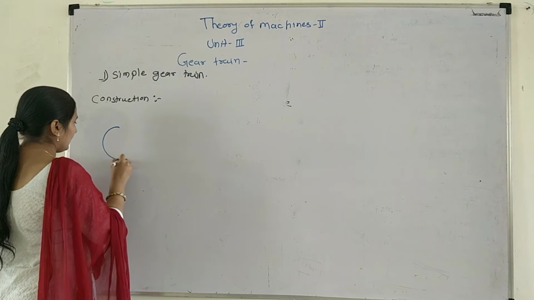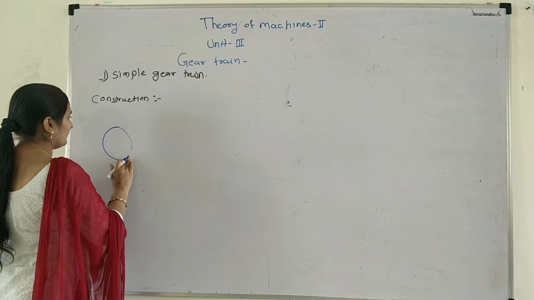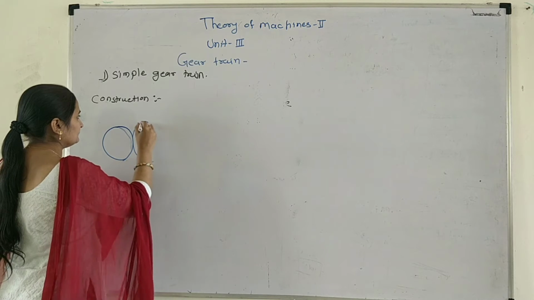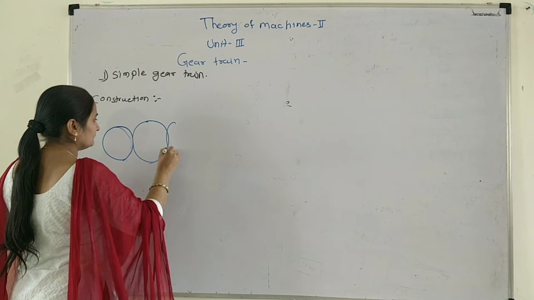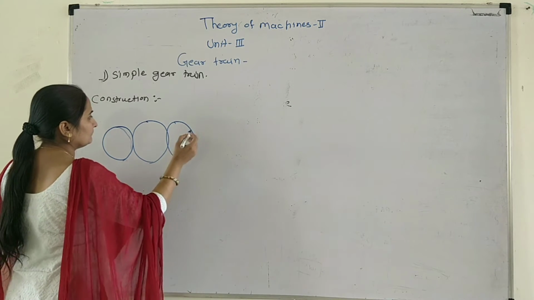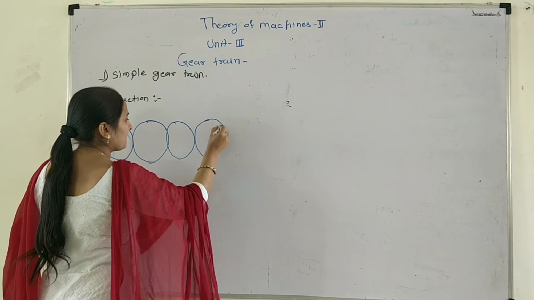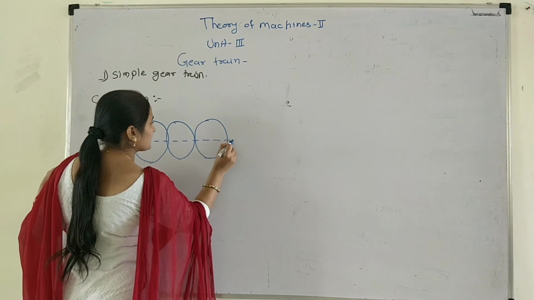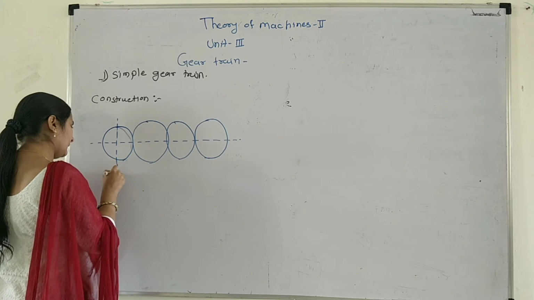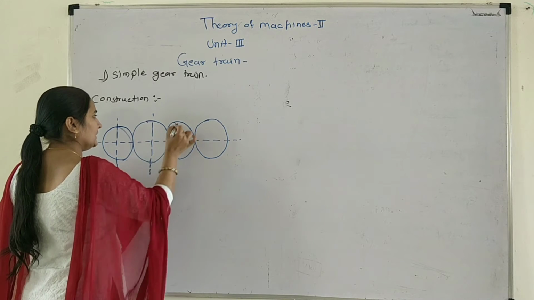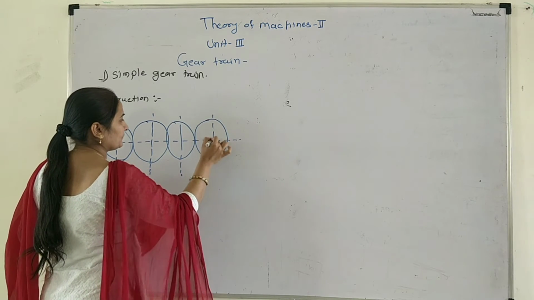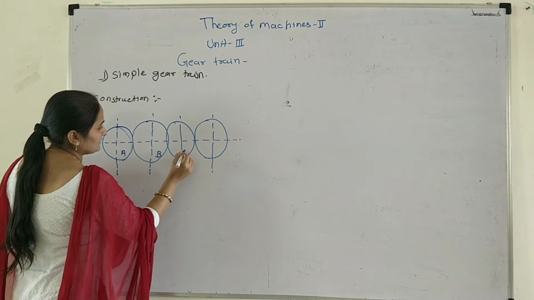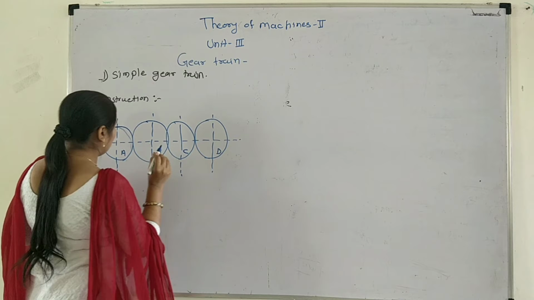That is the gear A. This is the axis of the wheel. Okay, this is gear A, this is gear B, this is gear C, this is gear D.